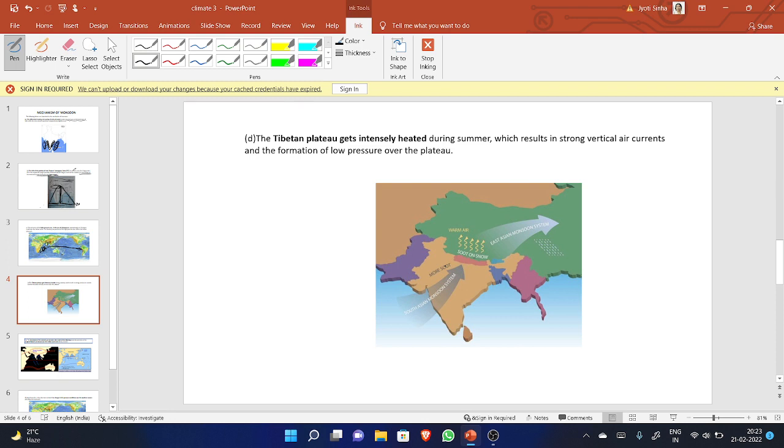Now, after that what happens? And the formation of low pressure over the plateau. Of course, if vertical air movement is there, if the area gets heated, then low pressure must be created over here. It's known to us that if low pressure creates anywhere, then the wind from high pressure comes to fulfill the area of low pressure. So the wind is coming from this direction. The direction is already mentioned. So, I think this is also clear to you.